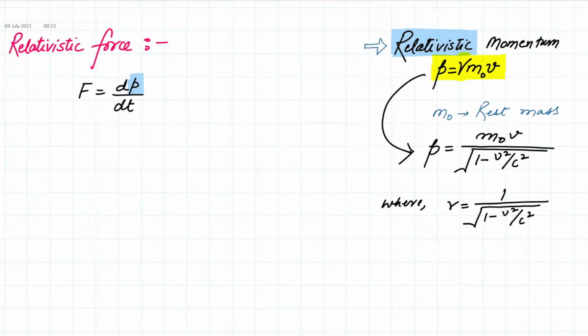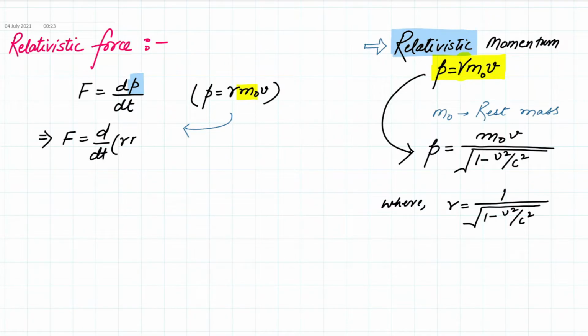All right. So if p is equal to gamma m naught v, I'm going to write this with m naught because m naught represents the rest mass or the invariant mass, the mass which is independent of the motion of an object, because this is measured at rest. So if I apply this expression here, then the force expression simply becomes F is equal to d upon dt of gamma m naught v.